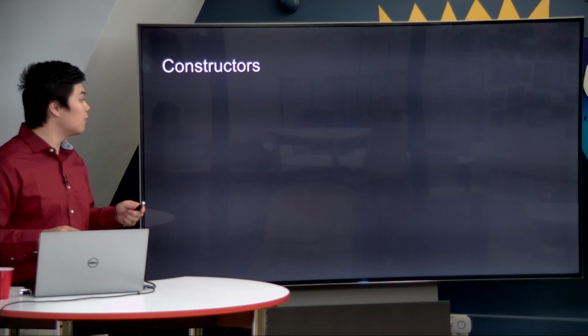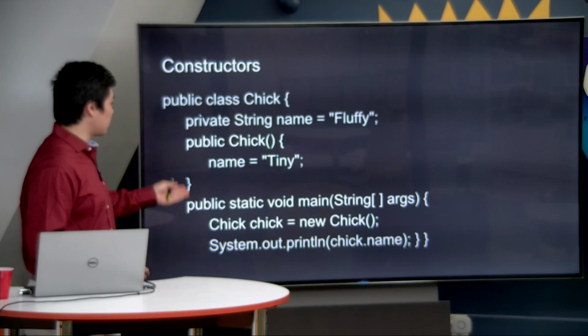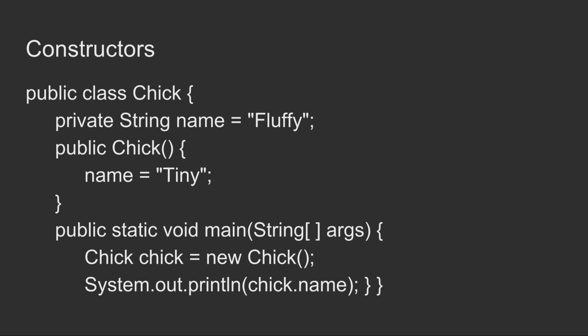All right, so going forward, we're going to focus a little bit more on constructors. Just to give you a brief rundown of these, we have a program here to look at. This is public class chick. These are baby chickens. And obviously, we want to create our own chick object. So how do we go about doing that? Well, first thing to notice is that up here we have created an object with a name, and what do we put inside of it?